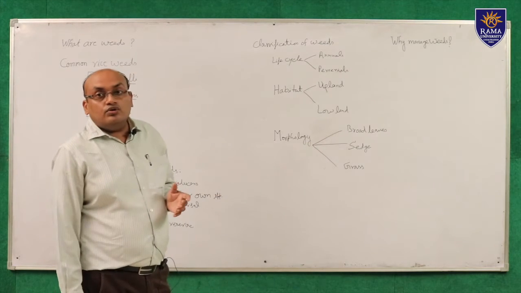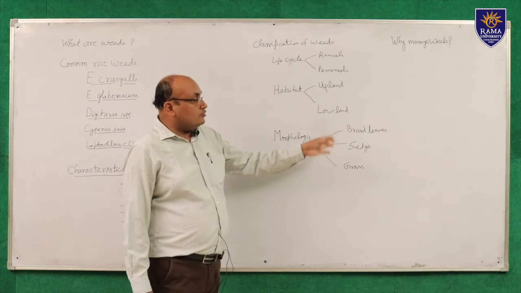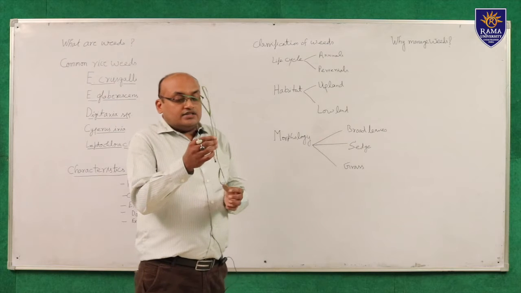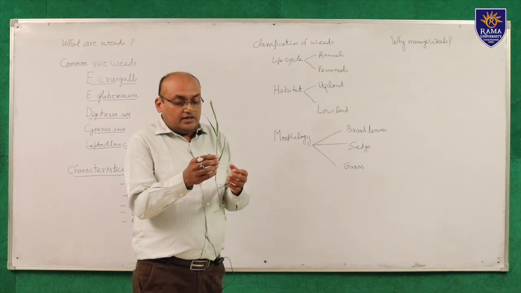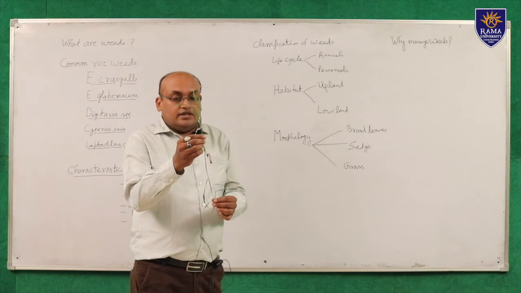I will show you a live demo of weeds of these categories: broadleaf weeds, sedges and grasses. Students, the example I hold in my hand is a grass.